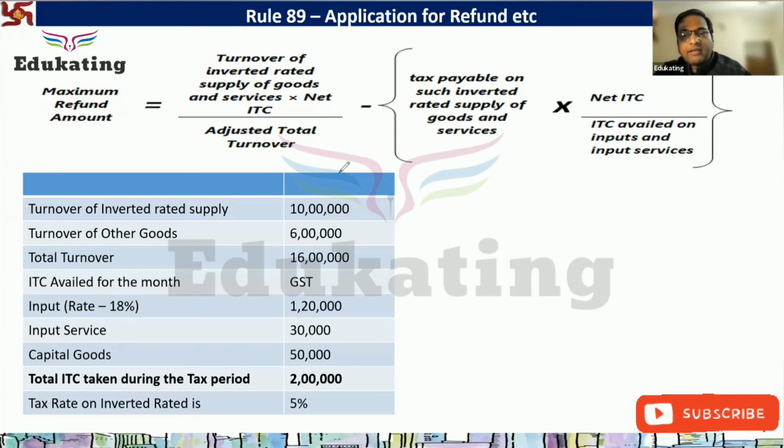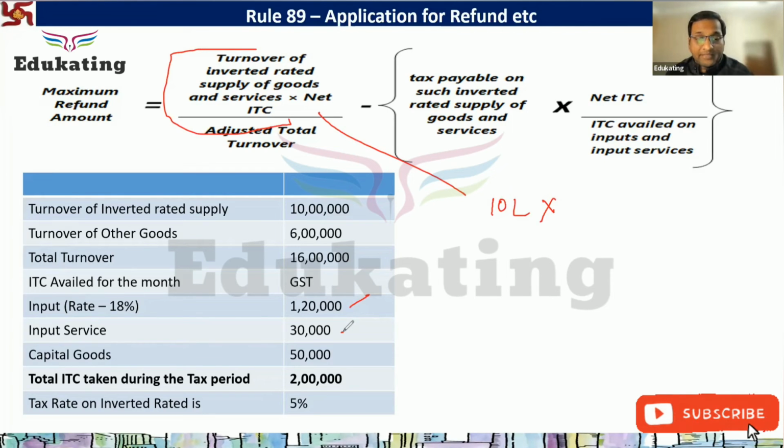Okay, give me one component. What is the turnover of inverted rated supplies of the goods and services? In this example, what is the turnover of inverted rated supplies? 10 lakh. Turnover of inverted rated supply of the goods, you have given me 10 lakh rupees. Okay. What is the net ITC?